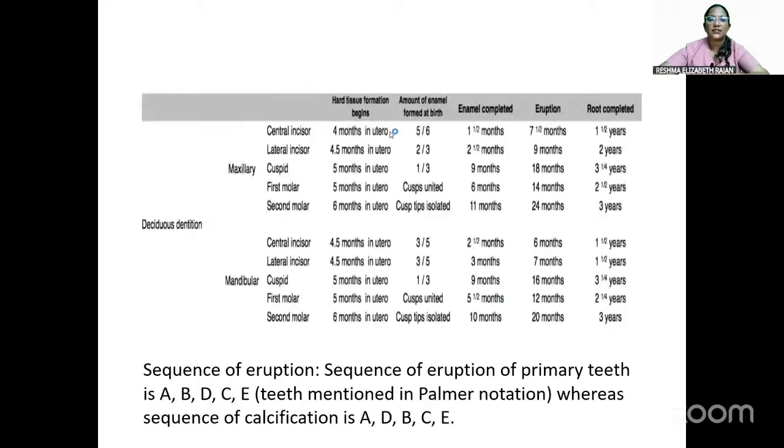So this is a chart that depicts the hard tissue formation, amount of enamel formed at birth, enamel completed, eruption, and root completed. So if you see, enamel is completed at 11 months. Second molar enamel completed is at 11 months. So we have the option as 12 months, which you have to opt. So sequence of eruption in primary teeth is actually A, B, D, C, E. So sequence of calcification is A, B, C, D, E. So sequence of eruption in primary teeth, maxillary and mandibular, is A, B, D, C, E.